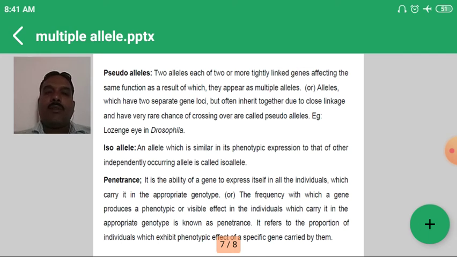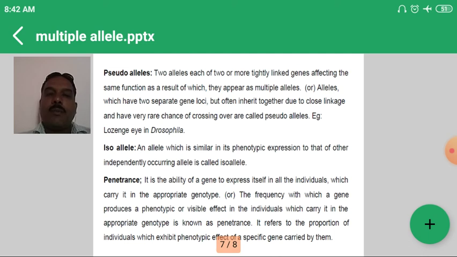Then what is the definition of isoallele? An allele which is similar in phenotypic expression to that of another, independently, means within that particular phenotypic expression the two alleles are not distinguishable. So an allele that is similar in phenotypic expression to another independent allele is called an isoallele.